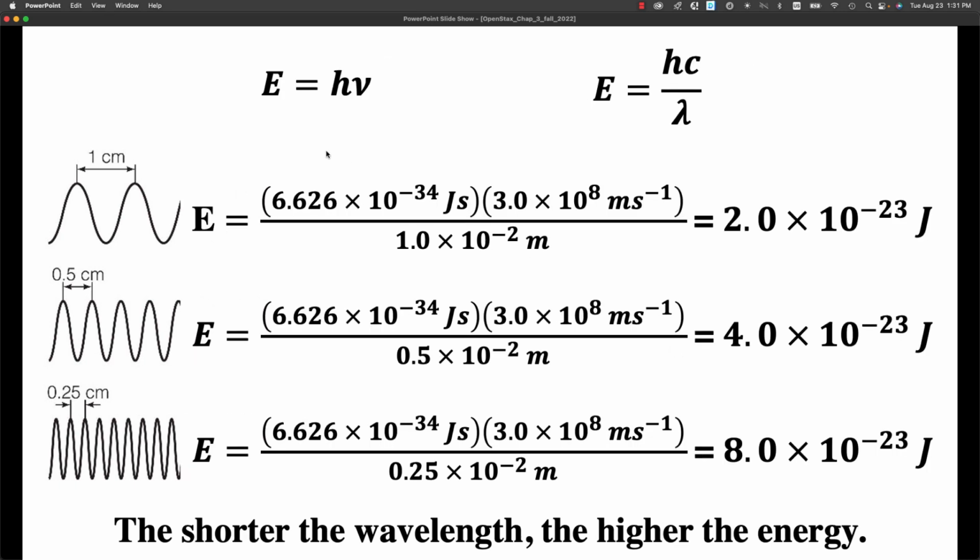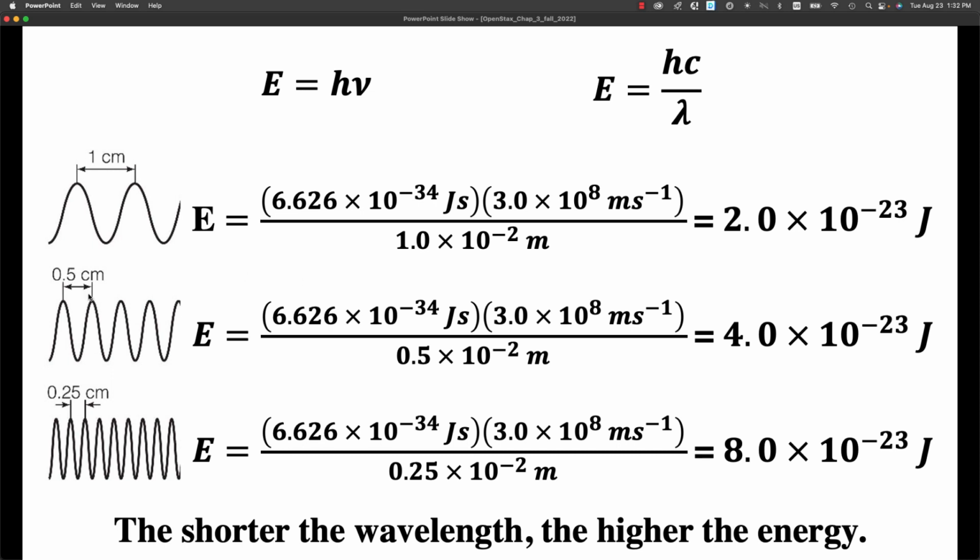Now we saw previously that the energy of a photon is equal to Planck's constant times frequency. We just saw that frequency equals speed of light over wavelength. And so if we plug that in for frequency, we get energy of a single photon is equal to Planck's constant times speed of light divided by the wavelength. And so Planck's constant 6.626 times 10 minus 34th joule seconds times our speed of light, 3 times 10 to the 8th meters per second divided by the wavelength, which again 1 centimeter is 1 times 10 minus 2 meters. Meters cancel meters, seconds cancel seconds. We're left with joules, and we get 2 times 10 to the minus 23rd joules.